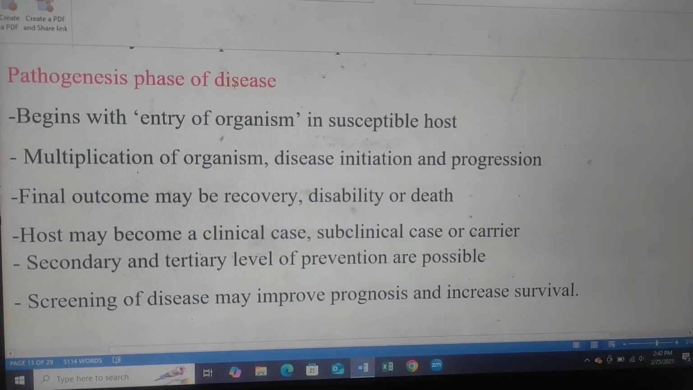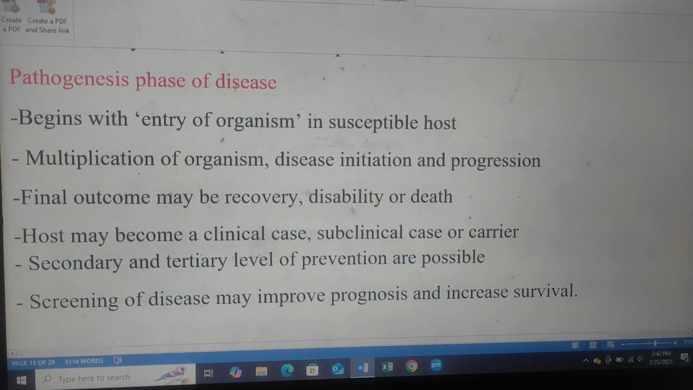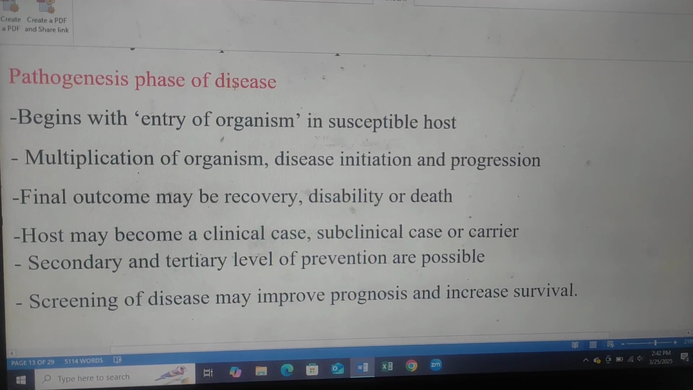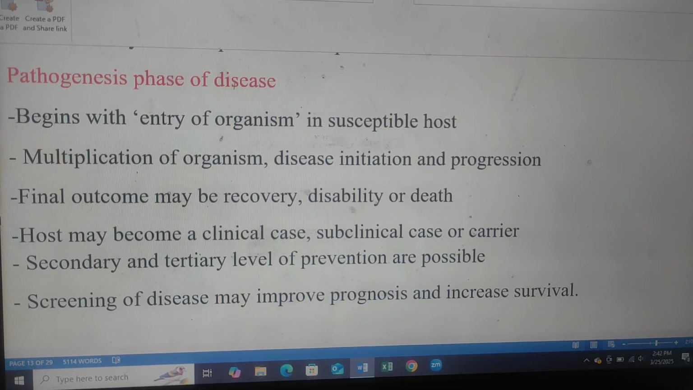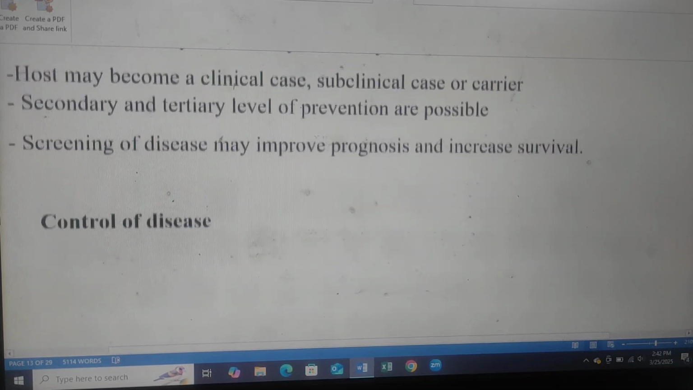Pathogenesis phase of disease begins with entry of the organism in a susceptible host, multiplication of the organism, disease initiation and progression. The final outcome may be recovery, disability, or death. The host may become a clinical case, subclinical case, or carrier. Secondary and tertiary levels of prevention are possible. Screening of disease may improve prognosis and increase survival.